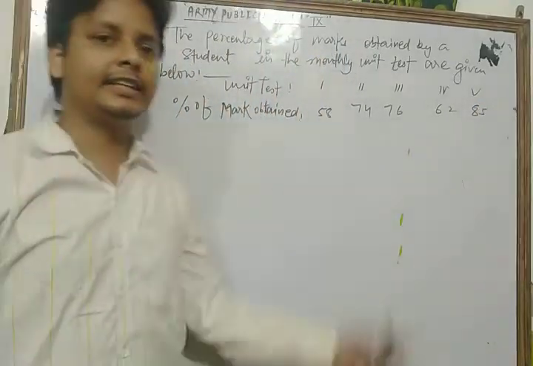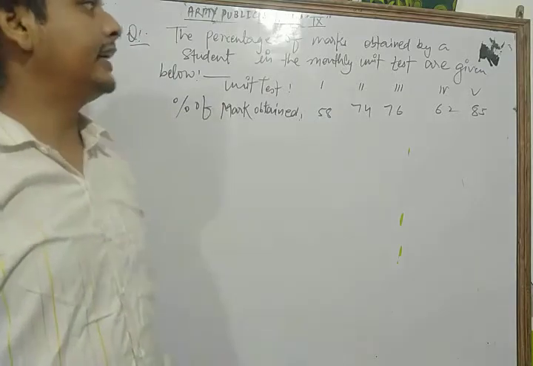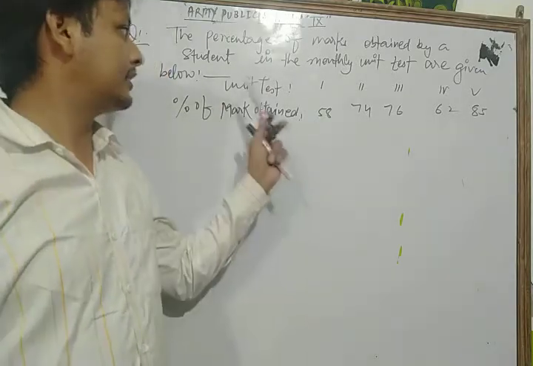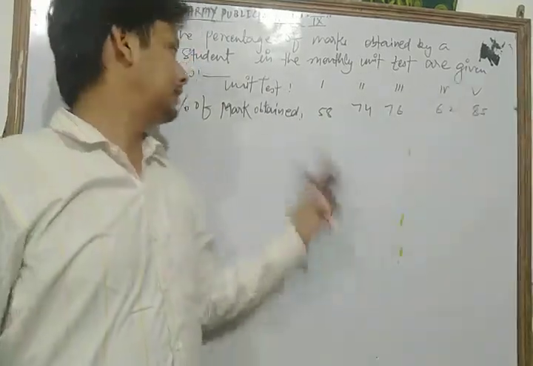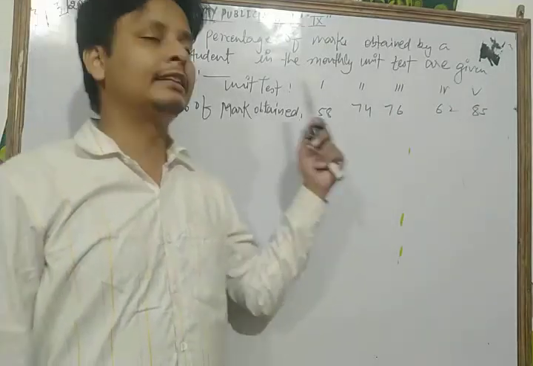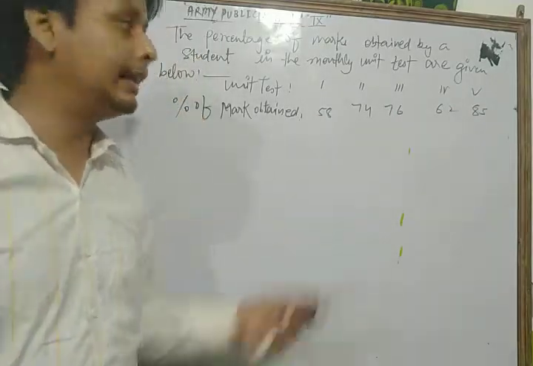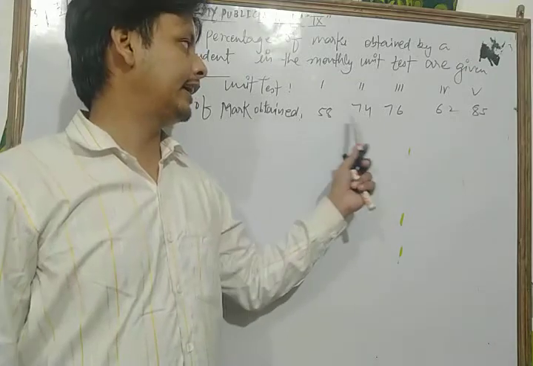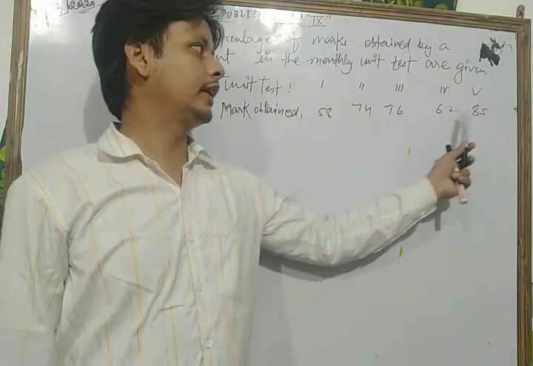So dear student, this is the data of a student in the monthly unit tests, unit tests 1 to 5, and the percentages of marks obtained are 58, 74, 76, 62, and 85.